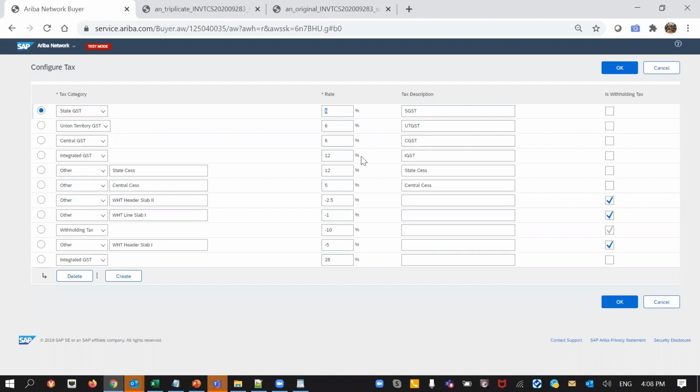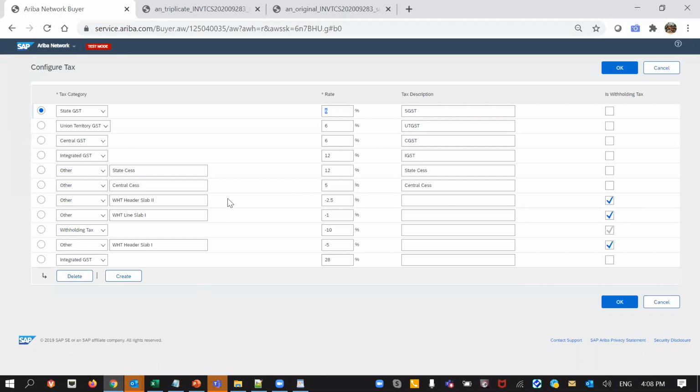Now, when we are doing that, and also when we are configuring different tax percentages for that, the supplier can already select this. But if you are providing this in the purchase orders also, with exactly the same tax categories, then the invoices will also go through. You don't need to make any changes, and the supplier need not make any changes here as well.